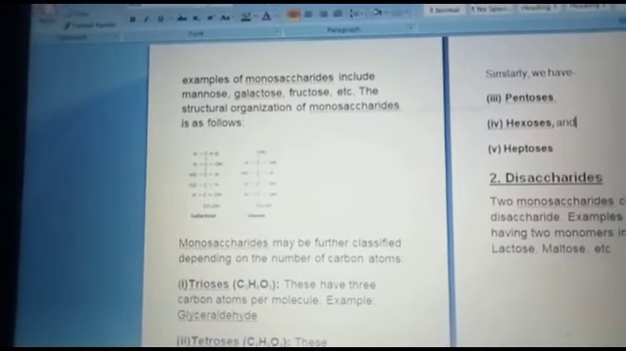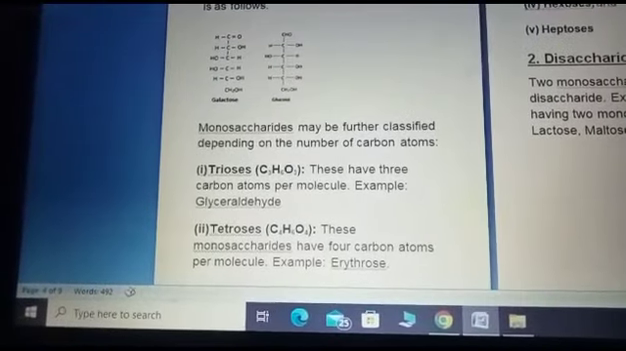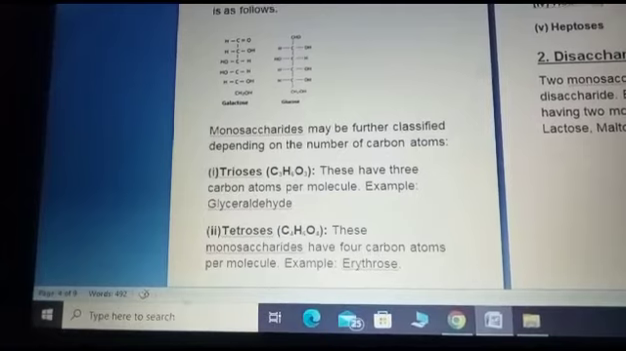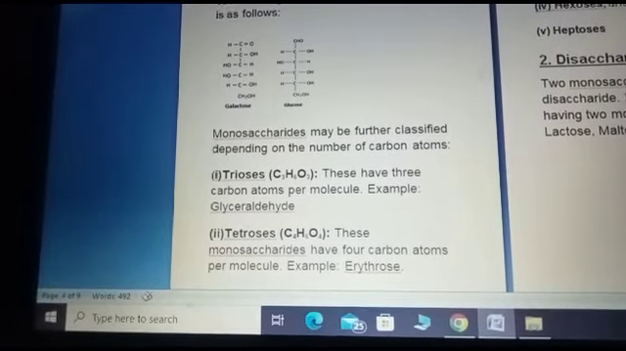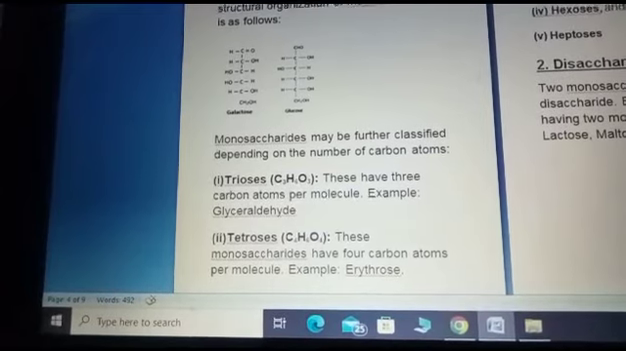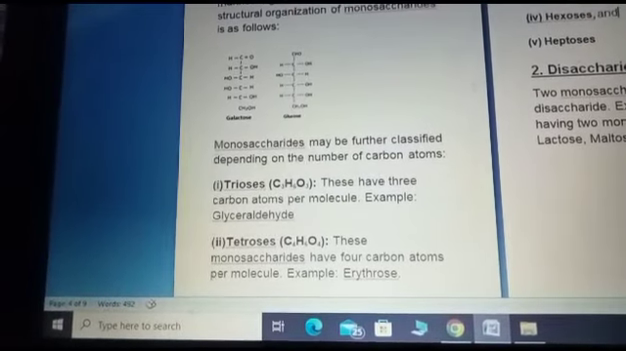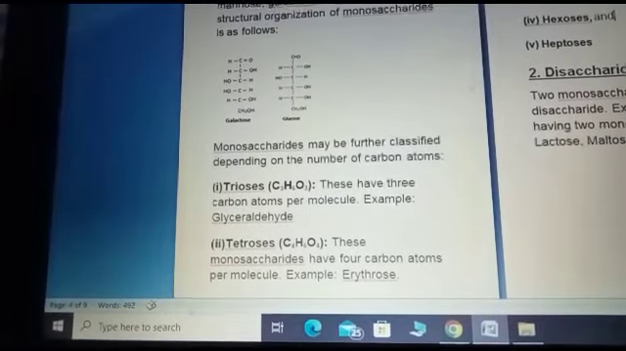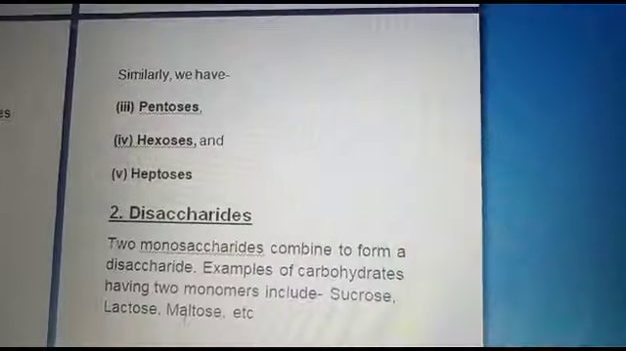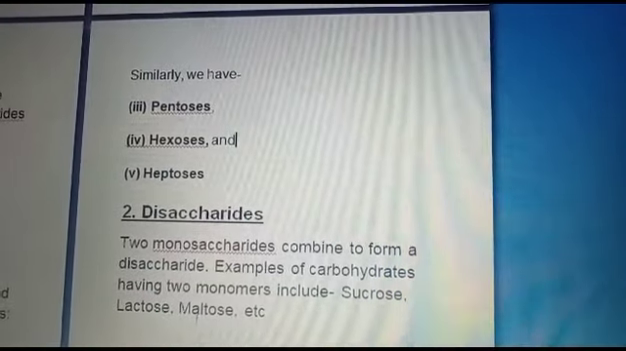The structural organization of monosaccharides is given as follows. Monosaccharides may be further classified depending on the number of carbon atoms, that is, trioses, C3H6O3. These have 3 carbon atoms per molecule, for example, glyceraldehyde. Tetroses, C4H8O4. These monosaccharides have 4 carbon atoms per molecule, and the example is erythrose. Similarly, we have pentoses, hexoses and heptoses.